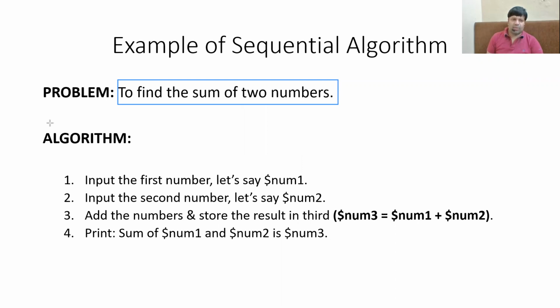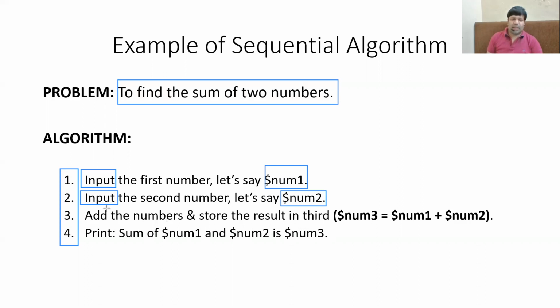And here is the algorithm. The algorithm consists of 4 steps. So that means we are going to execute these steps sequentially, one after the other. What is the first step? The first step says input. That means ask the user to provide the value of the first variable, that is number 1, because we want to find the sum of two numbers. The second step is also to accept the input for the second number, let's say number 2. So we have successfully processed the first two steps.